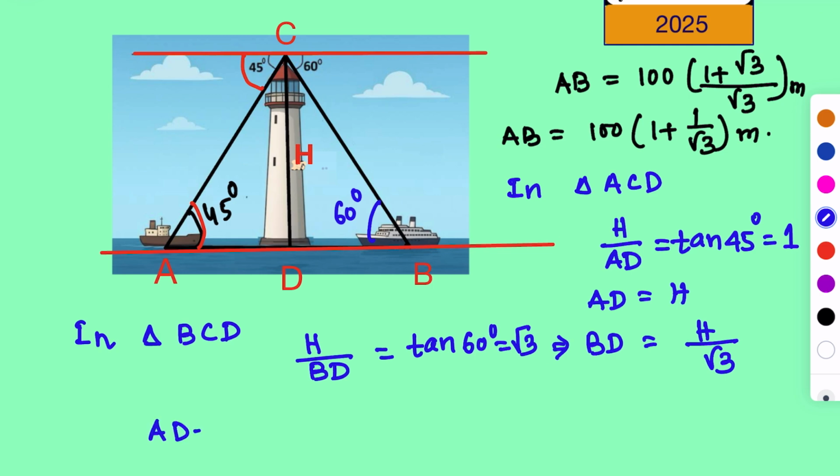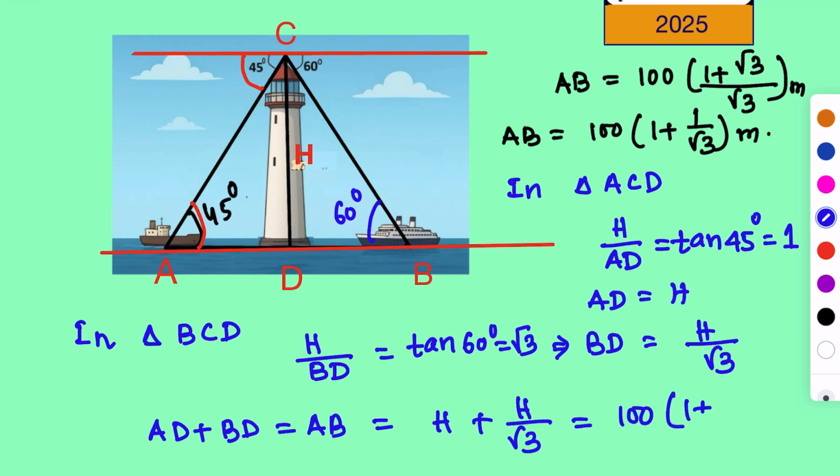Now AD plus BD will give you AB. So h plus h by root 3 is equal to AB, which is given as 100 into (1 plus 1 by root 3). Taking h common, we get h into (1 plus 1 by root 3) equal to 100 into (1 plus 1 by root 3).